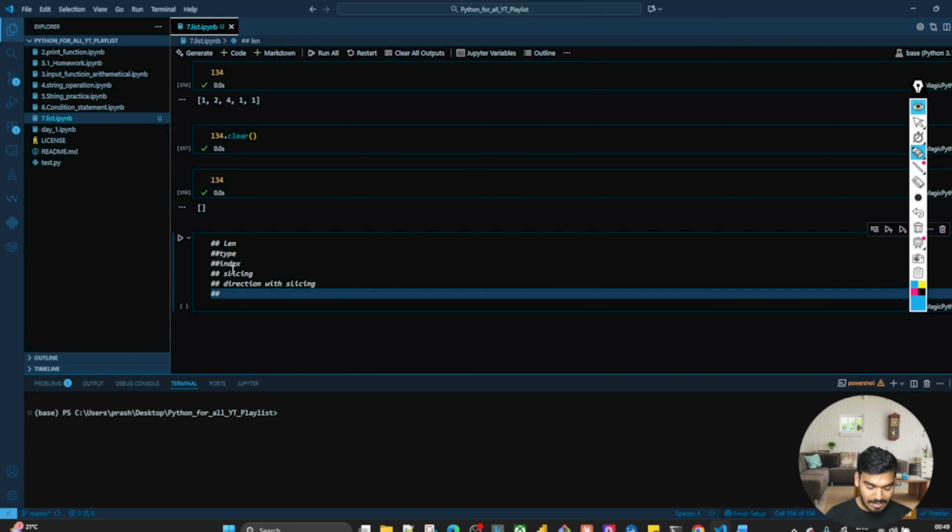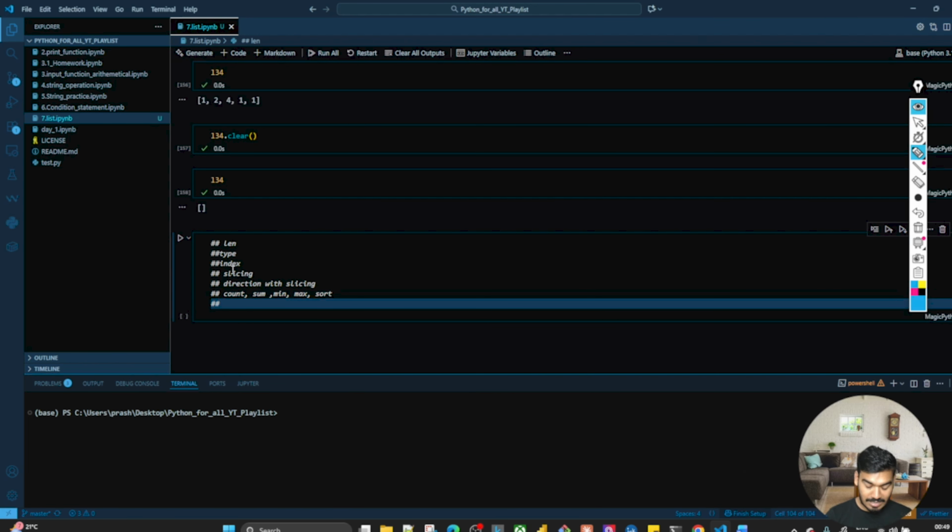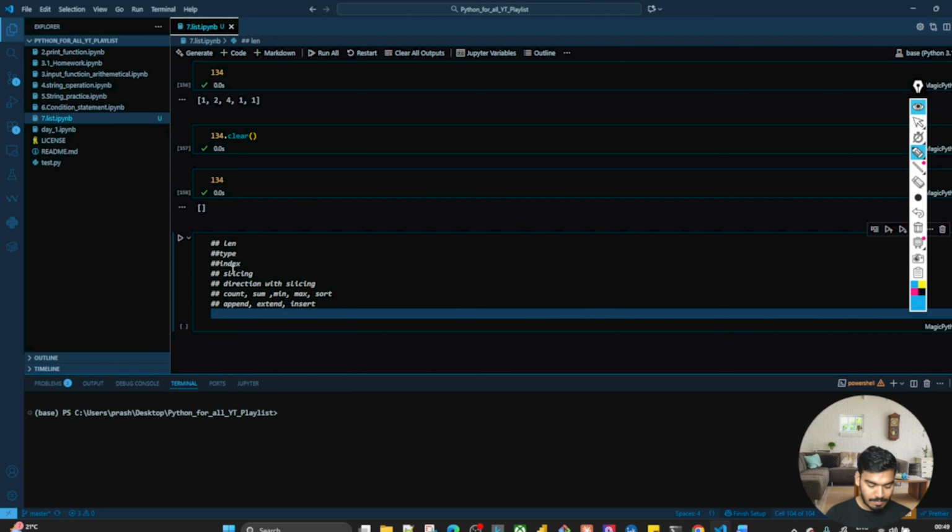Then we have understood count, sum, min, max, and sort. Then we have understood append, extend, and insert. Perfect. We understood the nested list.